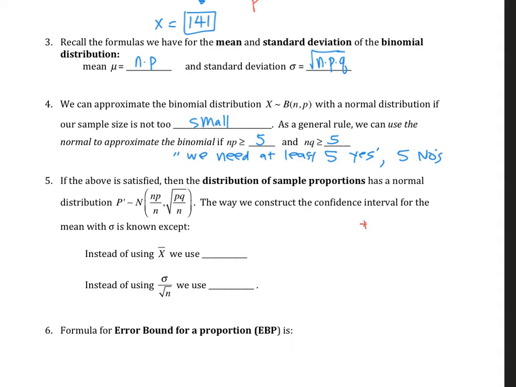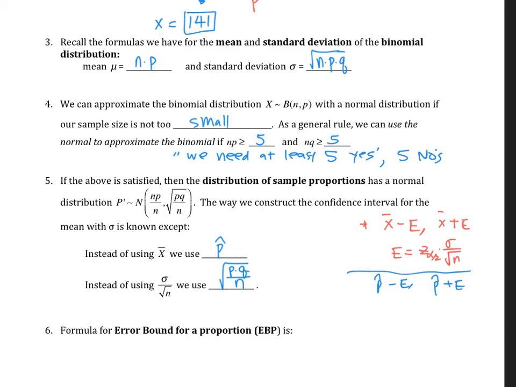So let us side note. For the mean, we have x bar minus margin of error, x bar plus margin of error, where the margin of error was z alpha over 2 times sigma over radical n. So the format is going to be the same. Instead of using x bar, we're going to use p hat. And instead of using sigma over radical n for the margin of error, we're going to use radical p times q over n. So instead of x bar minus e, we're going to have p hat minus e, p hat plus e.